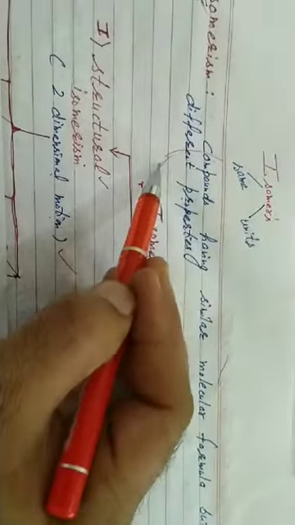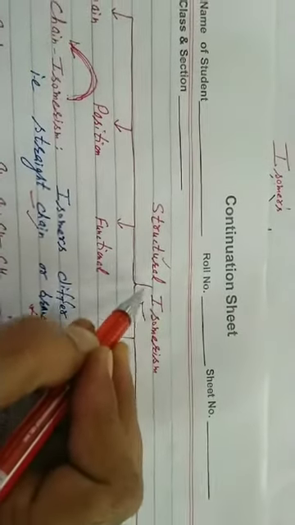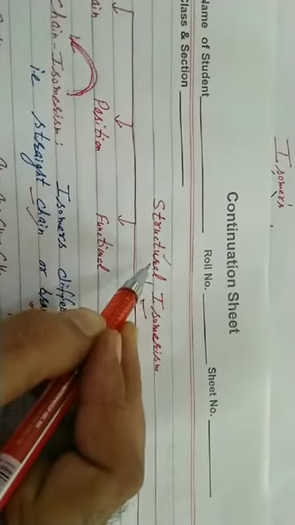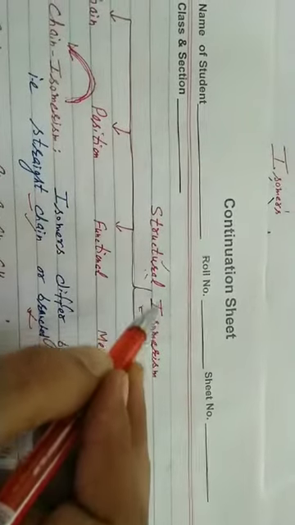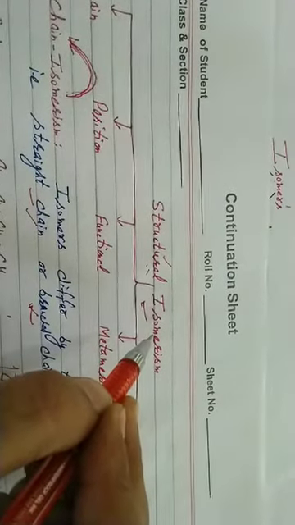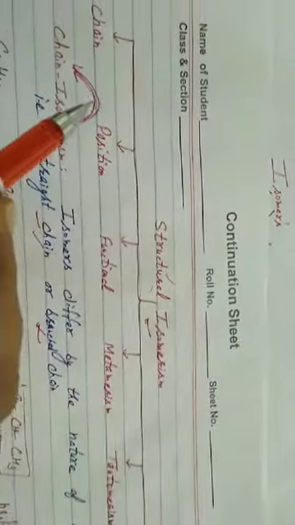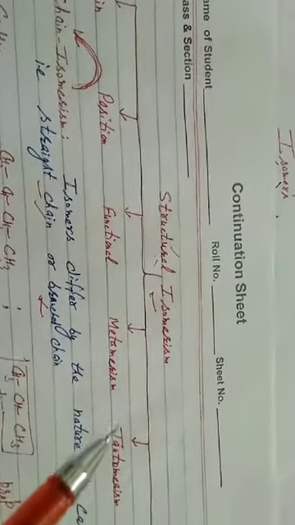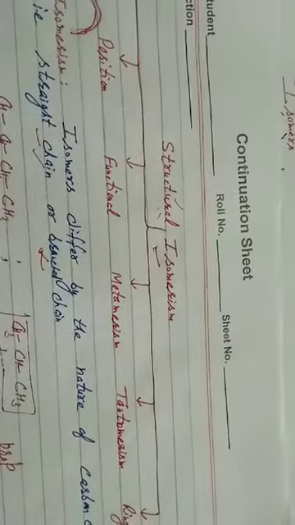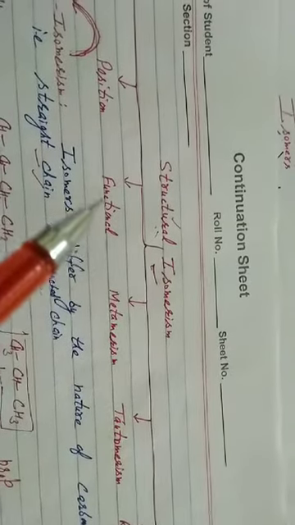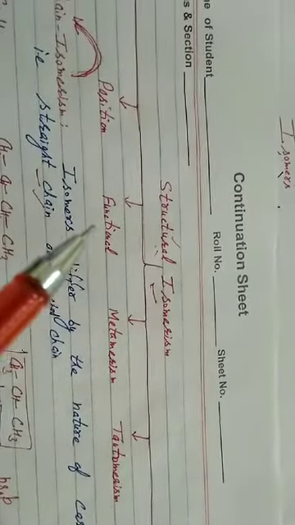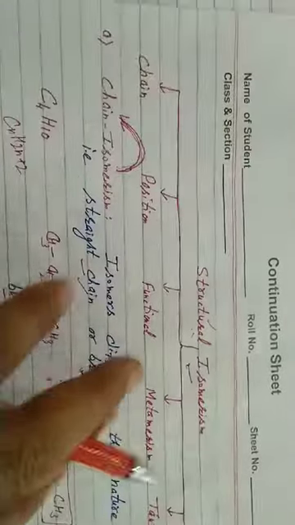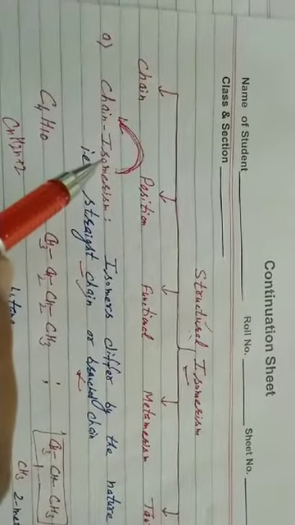As the name indicates, isomers having similar molecular formula but different structures are called structural isomers, and the process is called structural isomerism. In organic compounds, it is of six types: chain, position, functional, metamerism, tautomerism, and at last ring chain isomerism. Now we will do this one by one in detail with examples. One is chain isomerism first.